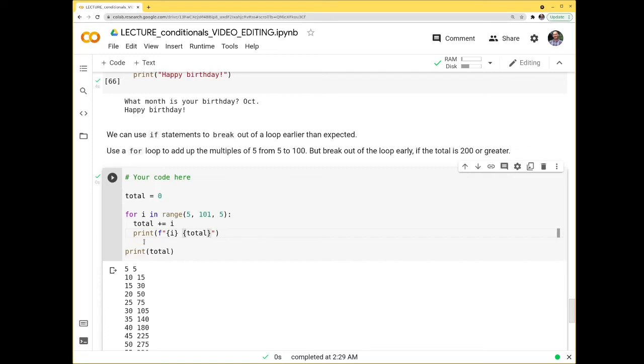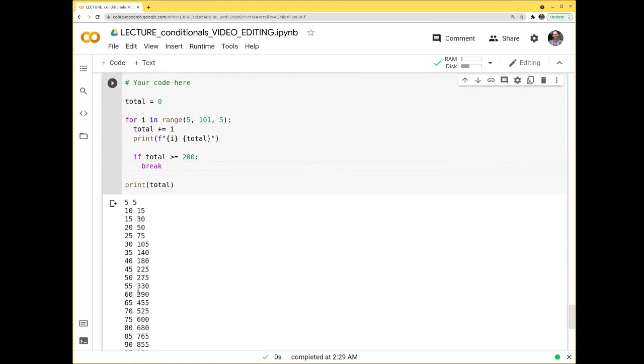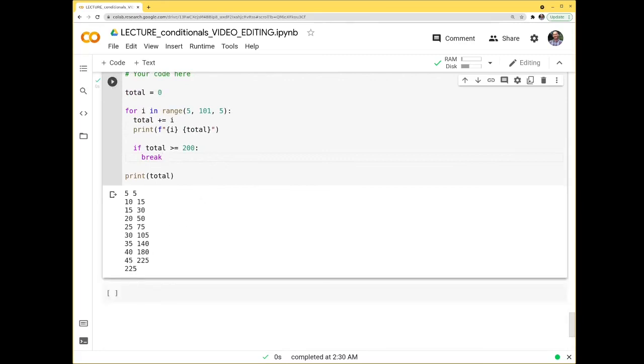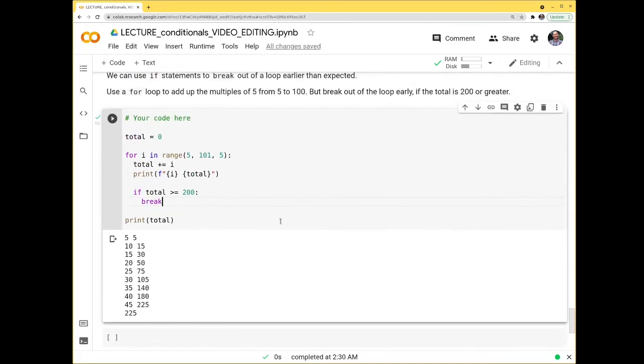And what we want to do is break out of this if the total is greater than or equal to 200. So if, inside the loop, notice I'm inside the loop here, if total is greater than or equal to 200, then I break. And this break says, hey, if this statement is inside a loop, then break that loop early. So instead of going all the way to the end to 100, it'll break once the total gets to 200 or greater, which it does when it's at 225.